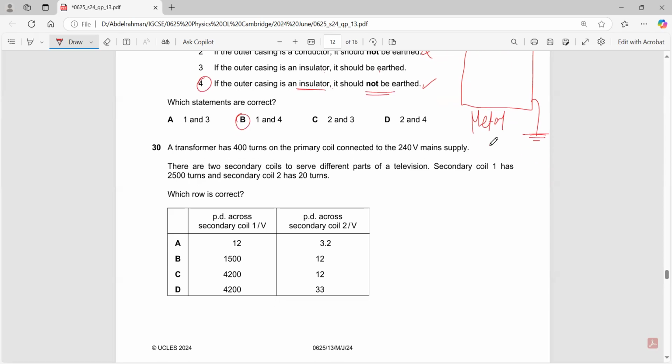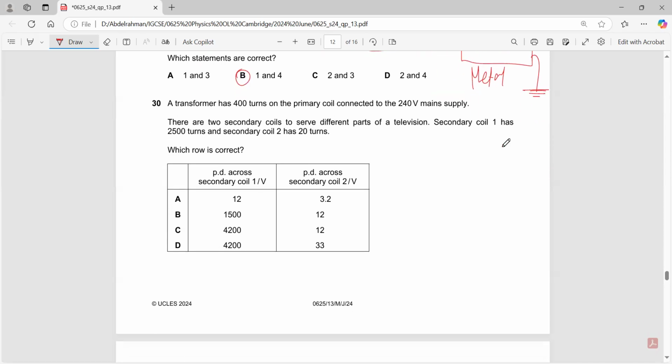A transformer has 400 turns on the primary coil connected to the 240 volts mains supply. So 400 turns is Np, and 240 is Vp. There are 2 secondary coils to serve different parts of a television. Secondary coil 1 has 2,500 turns. Secondary coil 2 has 20 turns. This is a nice question.